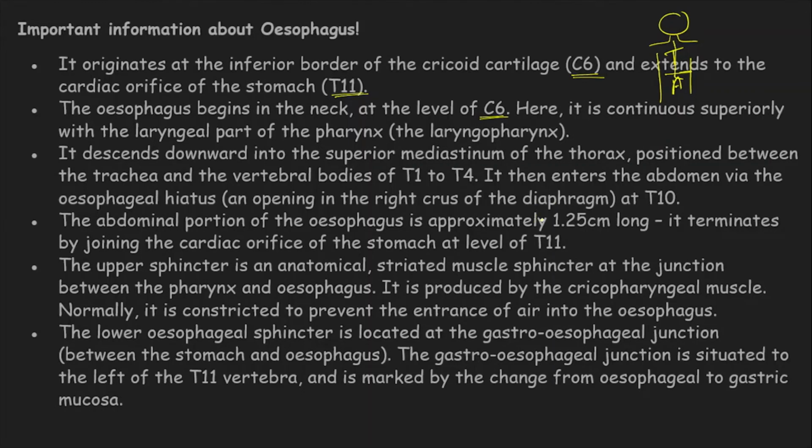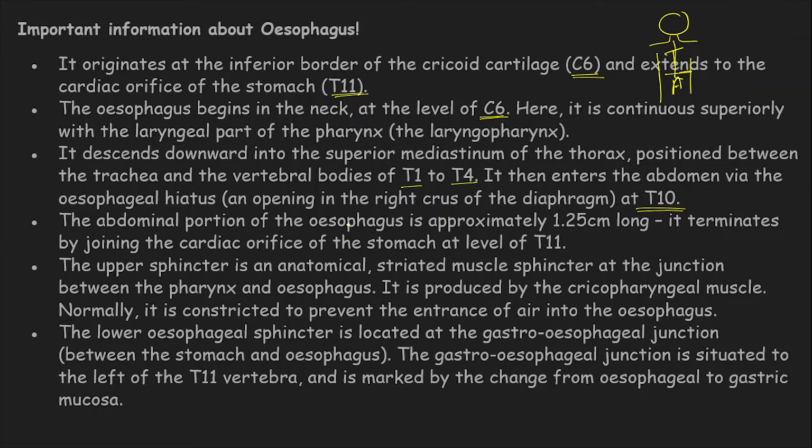It cuts through the diaphragm and enters the abdomen at T10, the thoracic 10 vertebra. The vertebrae, from the cervical vertebrae up to the coccyx, help give you an idea about the positioning of these structures. From T1 to T4 it is part of the thorax. There are 12 thoracic vertebrae, so two before the last, it enters the abdomen and takes a curve.